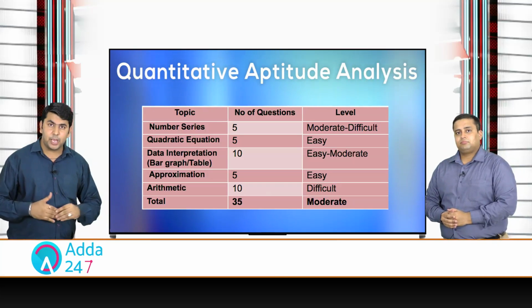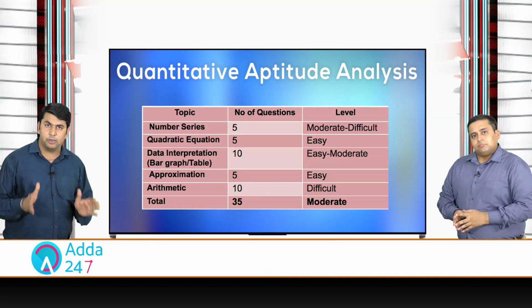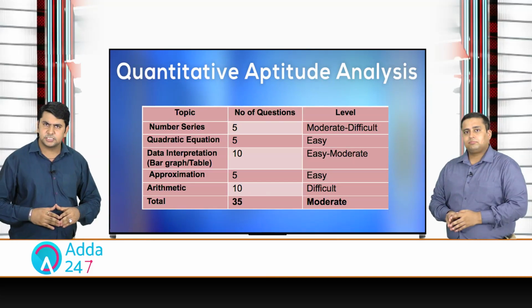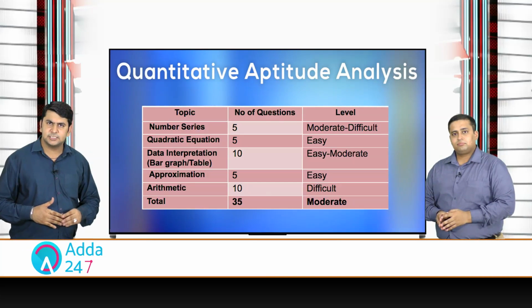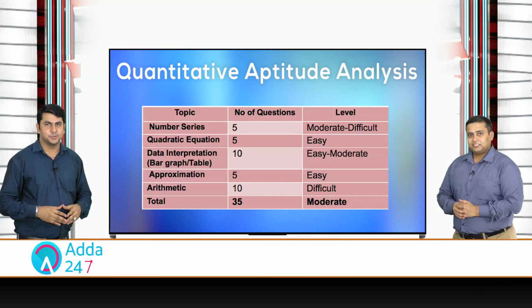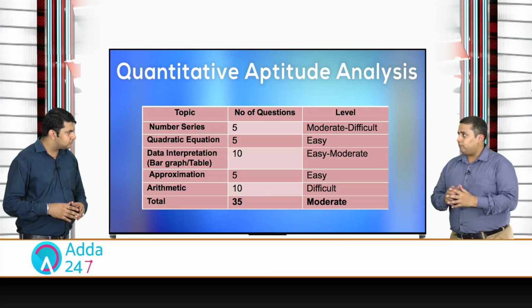There were 5 series questions, 5 approximation questions, and 10 questions from the miscellaneous portion, which includes compound interest, simple interest, profit and loss, time, speed, distance, etc. There were 5 questions from quadratic equation also. So, Mod Gopal, how much time do you think a student should invest in this section?